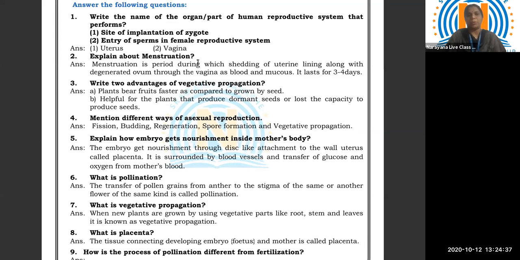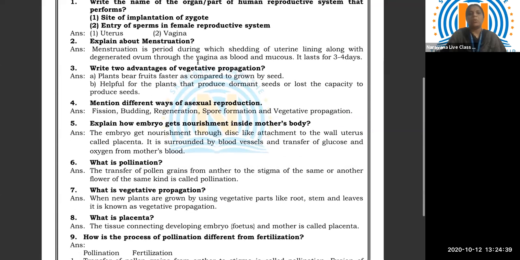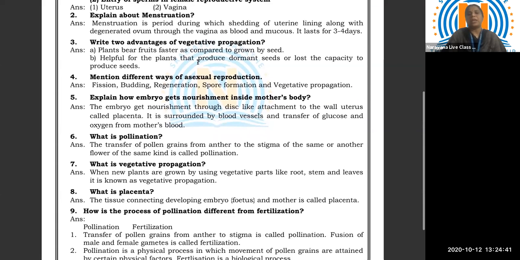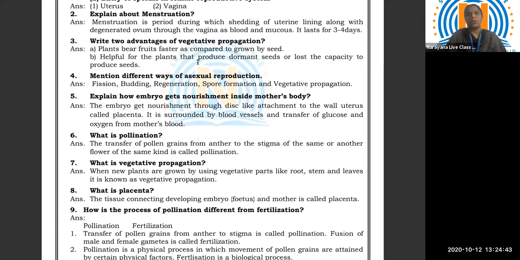Then eighth question, what is placenta? The tissue connecting the developing embryo, that is the fetus, and mother is called placenta.